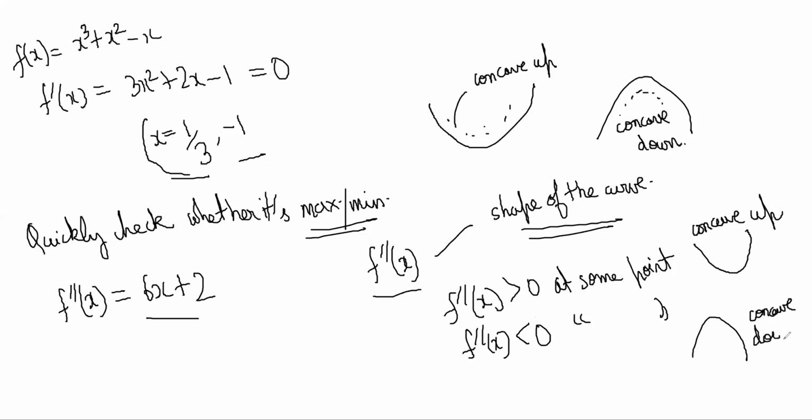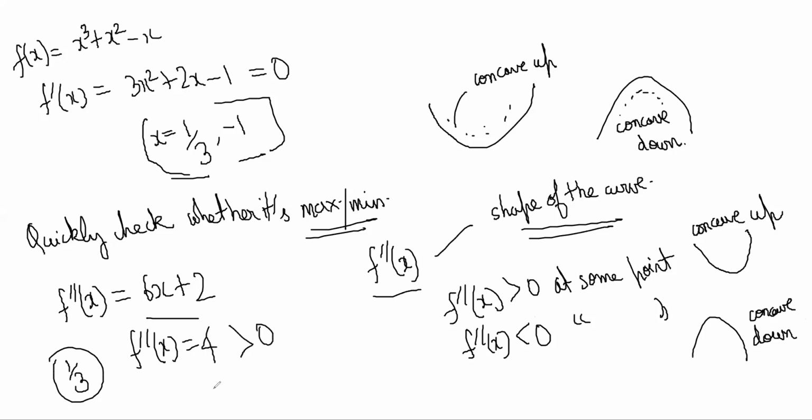Okay, so this is the meaning of concave up and concave down. Now we'll understand and use it. Let's find out whether at 1/3 it is concave up or concave down. We have to check at 1/3. The double derivative is coming as 4, which is greater than 0, so it is concave up.